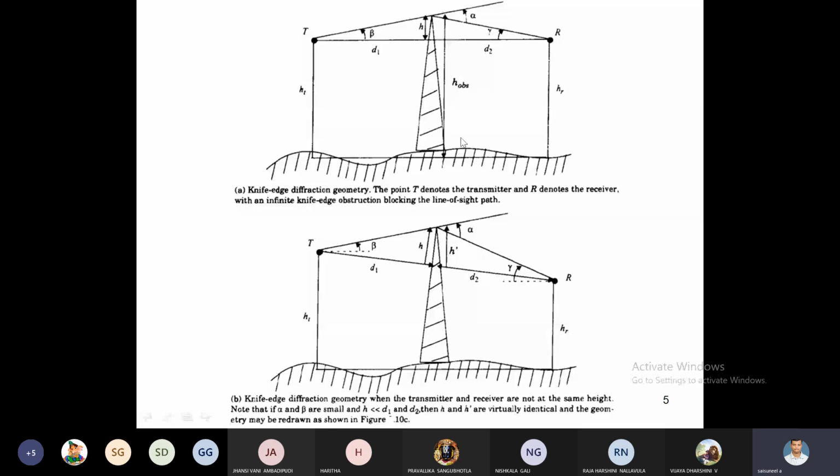In this figure, the height of the transmitter HT and the height of the receiver are the same. Next, in the second case, the height of the transmitter is greater than the height of the receiver. At this time, we have to consider h dash. H dash is the height from the line of sight path after the obstacle to the knife edge of the hill or whatever the obstacle may be.